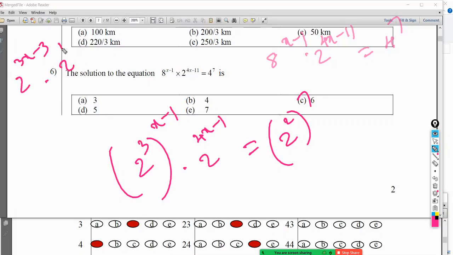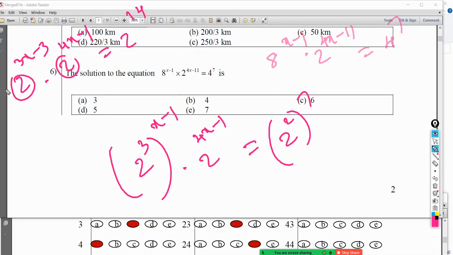into 2 to the power 4x minus 11 equals 2 to the power 14. Now these have the same base, so I can add the indices.